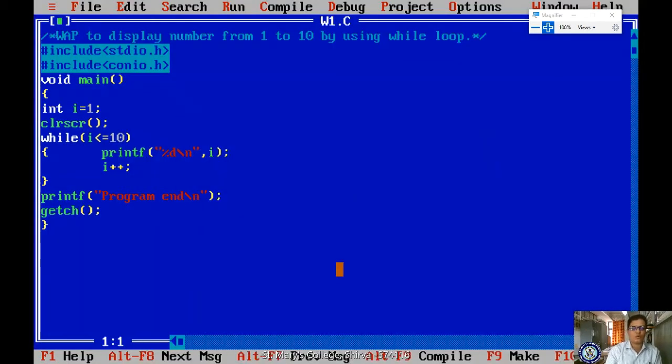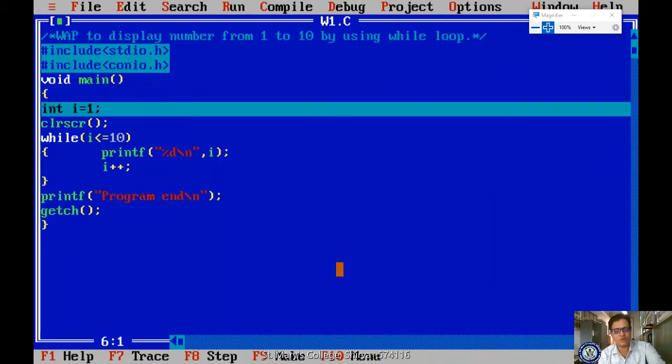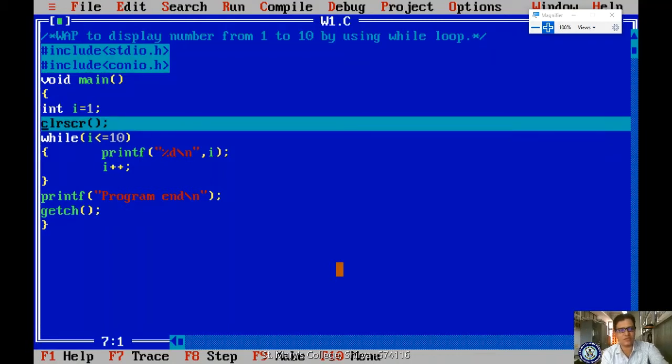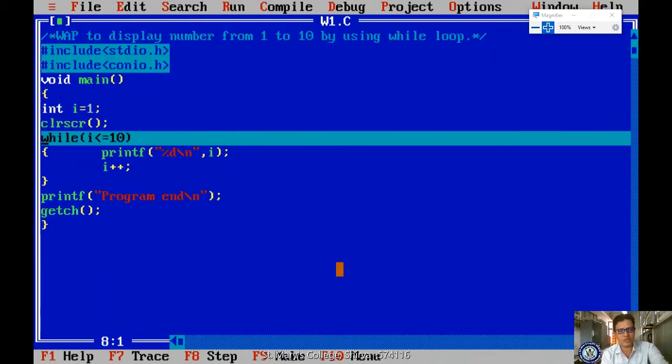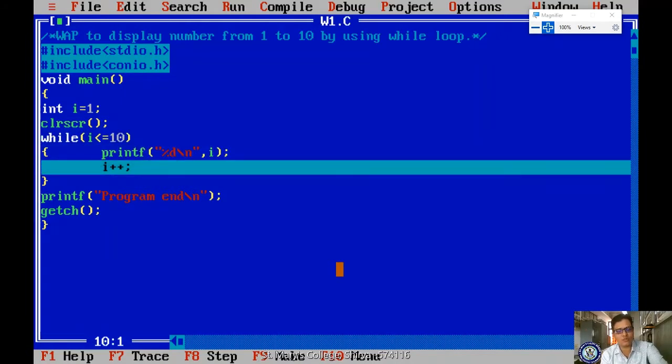So to know how it is executing, I am just pressing the F7 key. Okay, first it comes to the variable declaration, main. After the main function, variable declaration and initialization, clear screen, it comes to the condition, it is displaying and incrementing. Now you just observe where the control will jump.